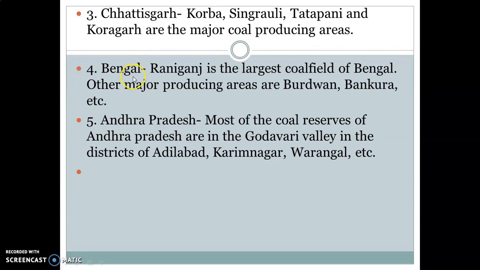West Bengal or Paschim Banga is the next state, and the major producing area of West Bengal is Raniganj. It is the largest coalfield of Bengal in India. Next is Andhra Pradesh. Most of the coal reserves of Andhra Pradesh are mainly found in the Godavari Valley in the districts of Adilabad, Karimnagar, Warangal.